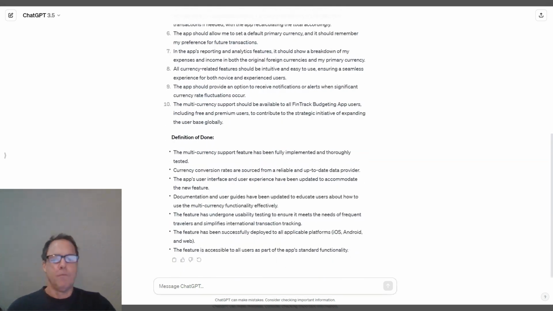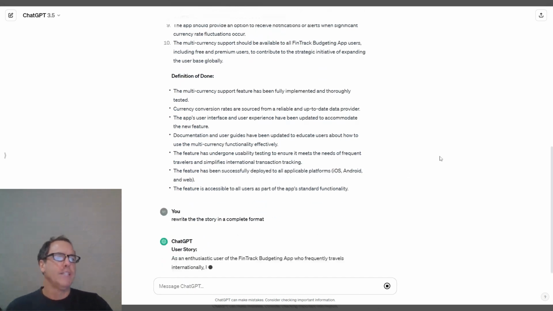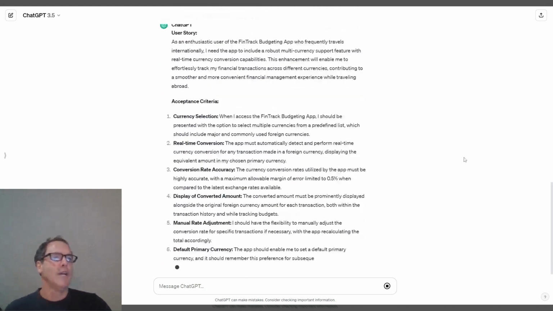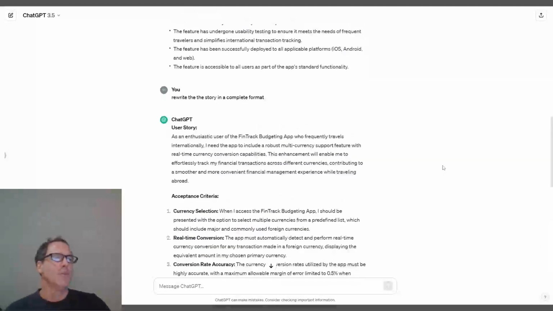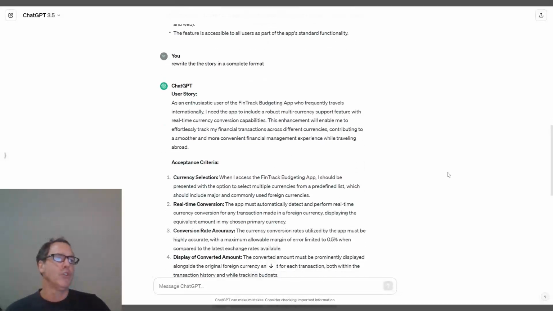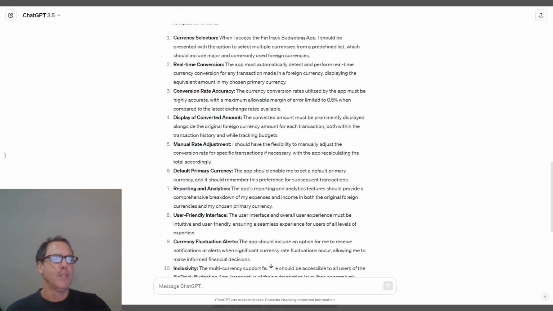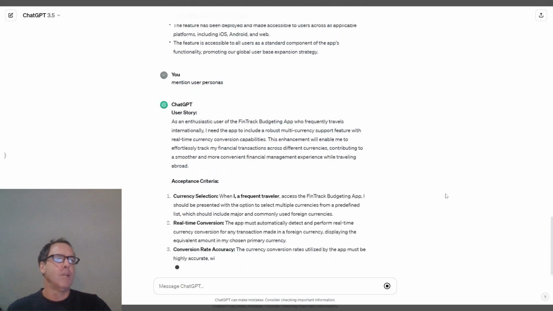So we could also tell it to rewrite the story in a complete format. So you have the ability to use the prompt and be able to have it do what you want it to do. In this case, it just rewrote it. If you wanted to include something else, then you could. Let's do one more thing we can do with this. Mention the user personas. Okay. So again, you customize and ask ChatGPT whatever you want about the story.